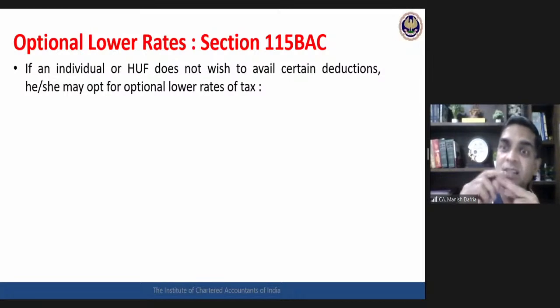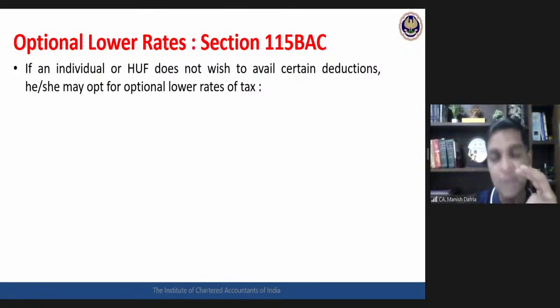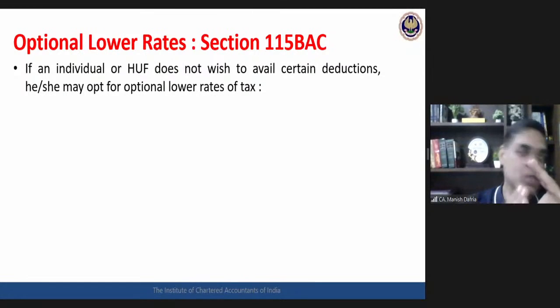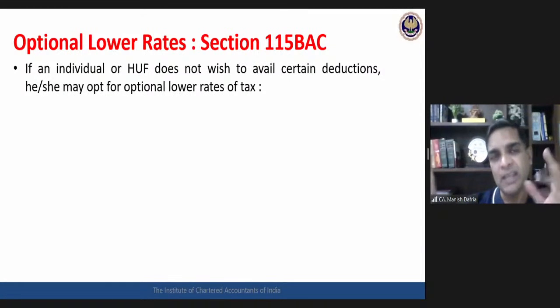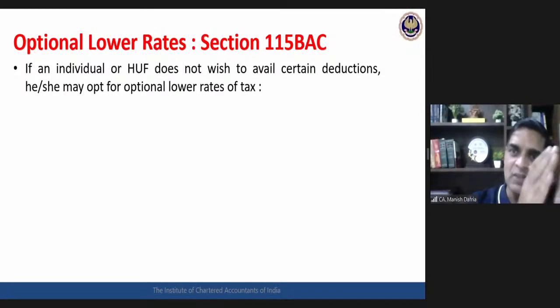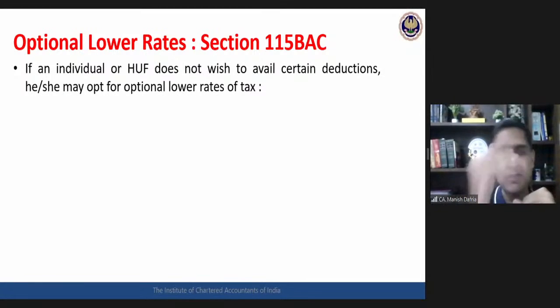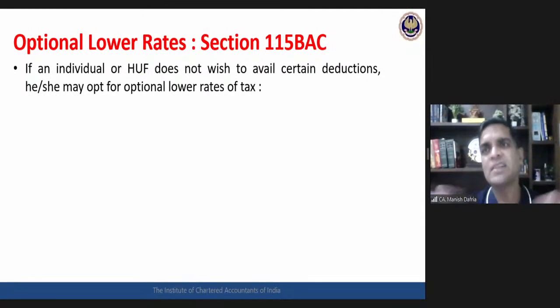Two main things you would be required to develop clarity about in this new mechanism. First is, what are these new rates of taxation? That needs to be memorized, committed to memory: the optional slabs of taxation. Second, if you are going for this optional rate, what all the deductions would not be applicable. You must have studied many provisions with respect to different heads of income, but all those provisions would not be applicable if somebody is going for 115BAC. That is going to be a more complicated task, something you would be required to see with all alertness. But first of all, what are these optional rates?